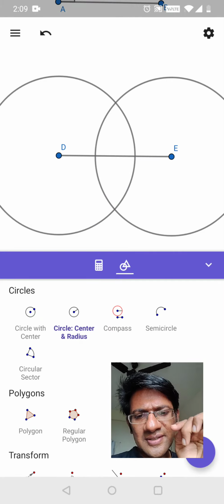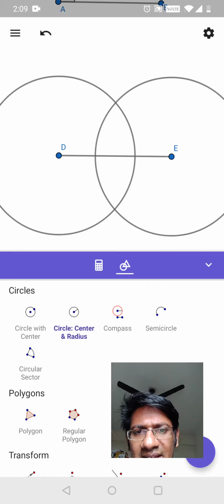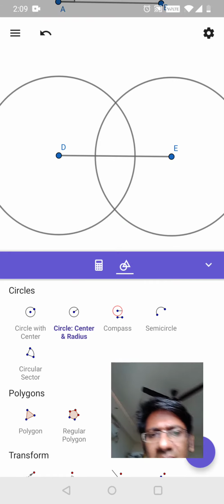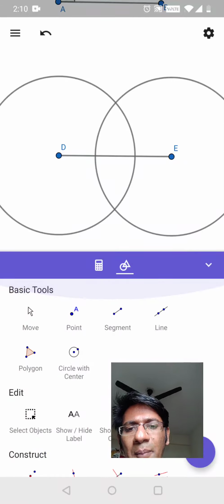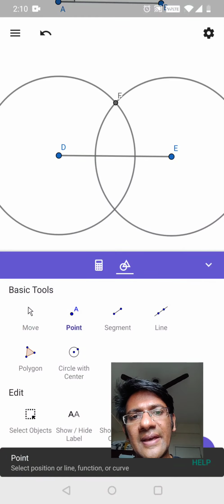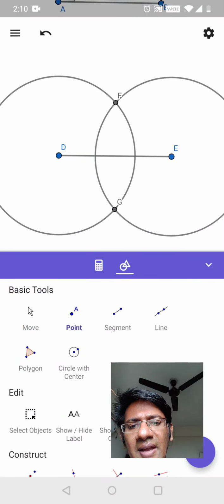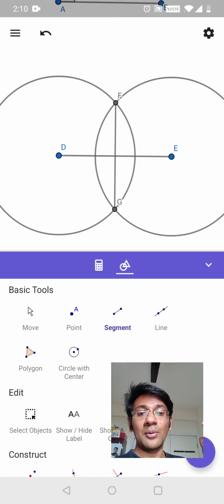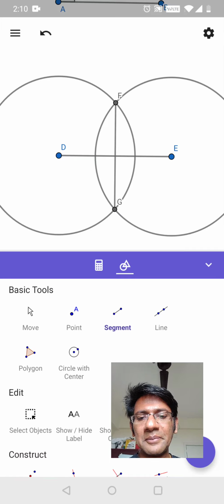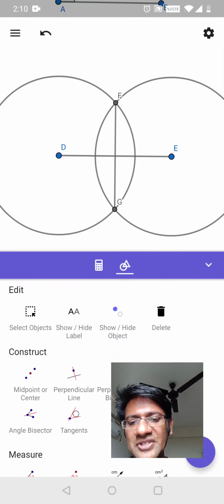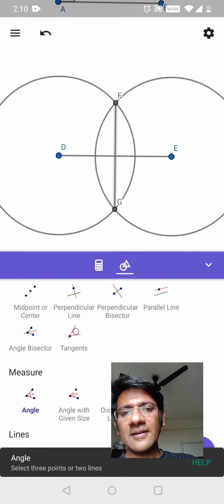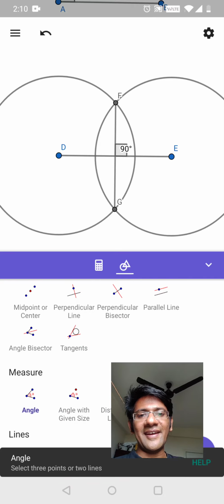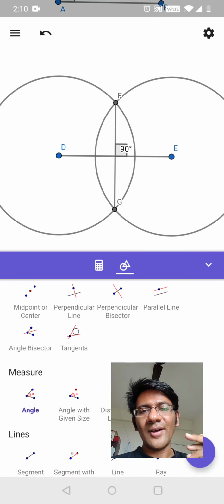These two circles are doing something interesting in the center. They are actually cutting each other and they form points F and G. And what might happen if I join these two points? What do you think might happen? Wow! Could this line be perpendicular to DE? Can we check? Yay, we did that. Isn't that awesome, guys?